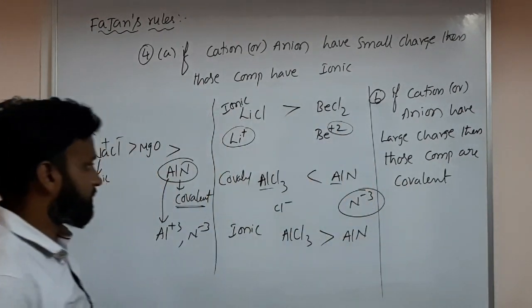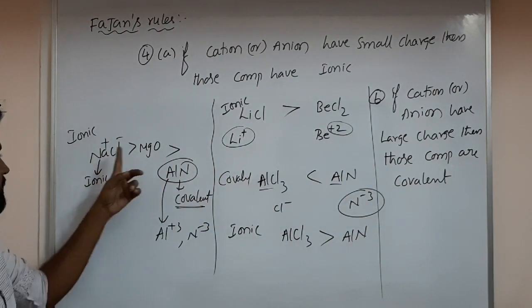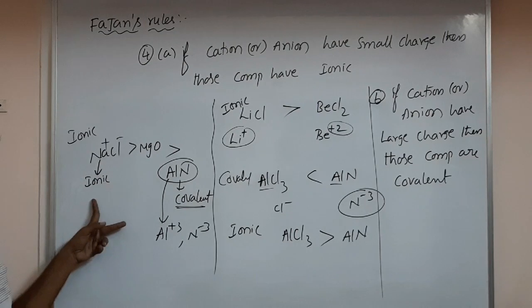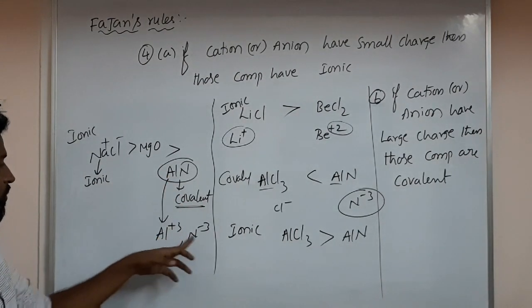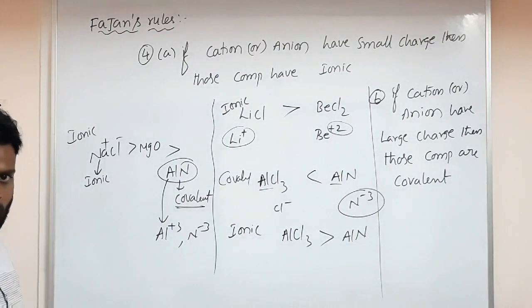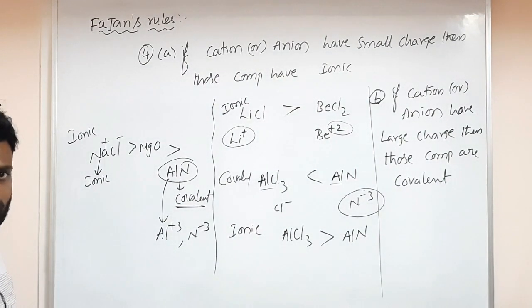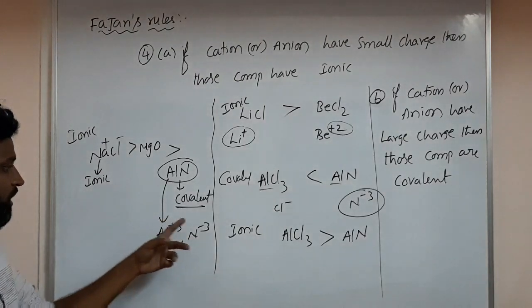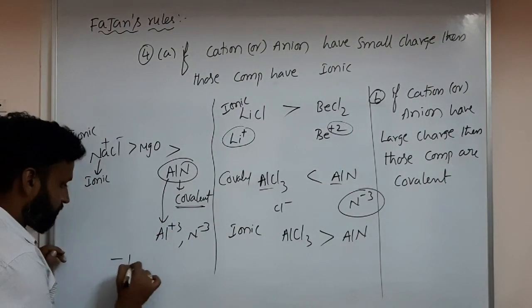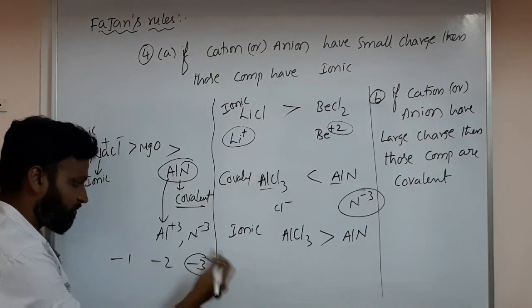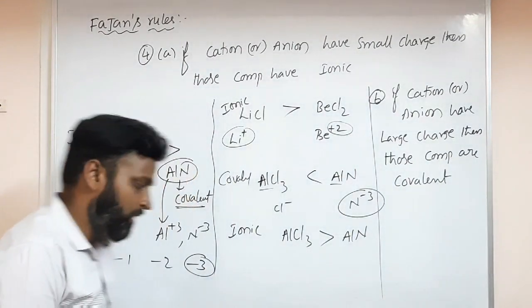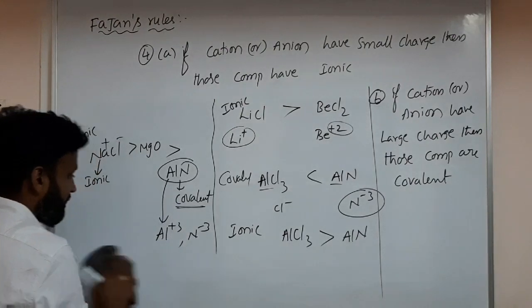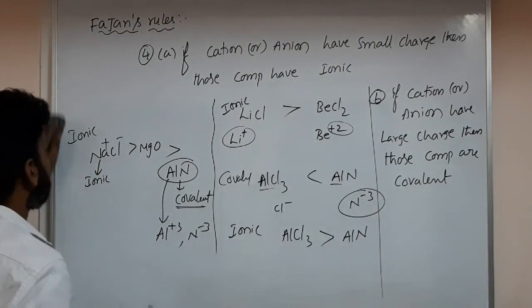So here you have examples: NaCl, MgO, AlN. NaCl is more ionic, but AlN is more covalent. What is the reason? The charge is more. Charge more means more positive or more negative charge, so -3 is more charge than -1 or -2, not the numbers. So like that we have to consider Fajan's rules.